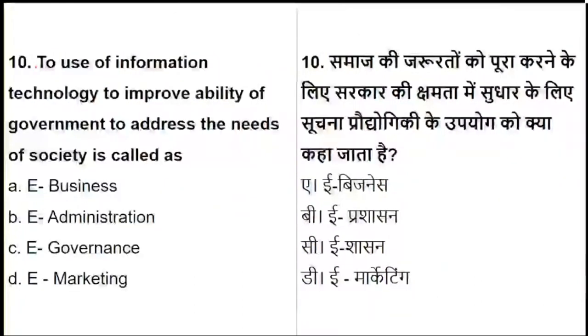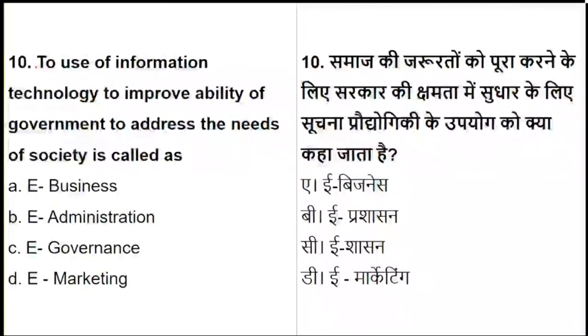Coming to question number 10. We have the use of information technology to improve the ability of the government to address the needs of society. So it is basically considered as what?